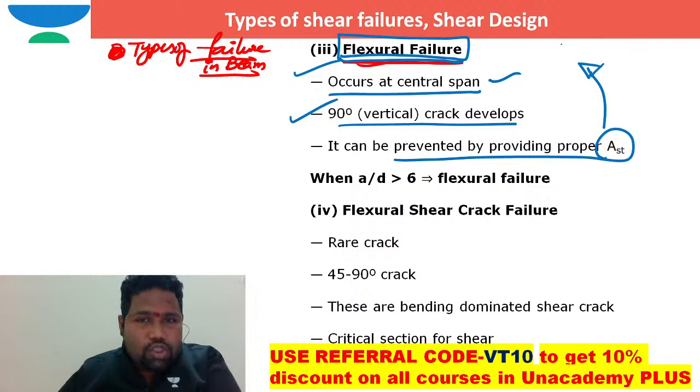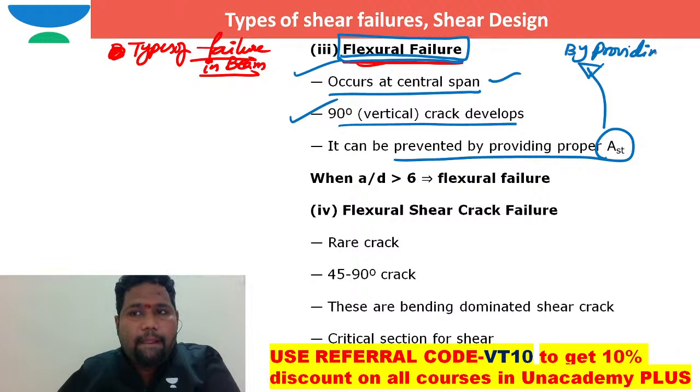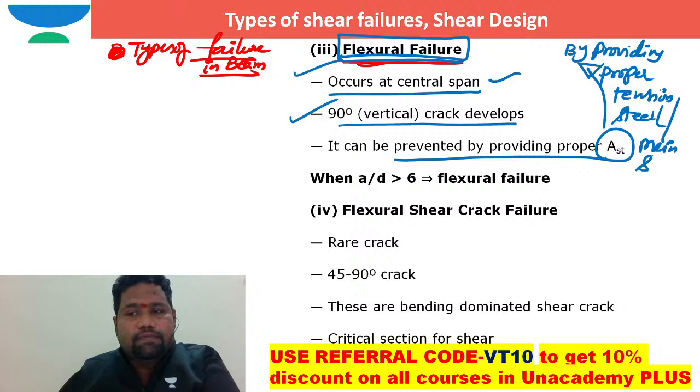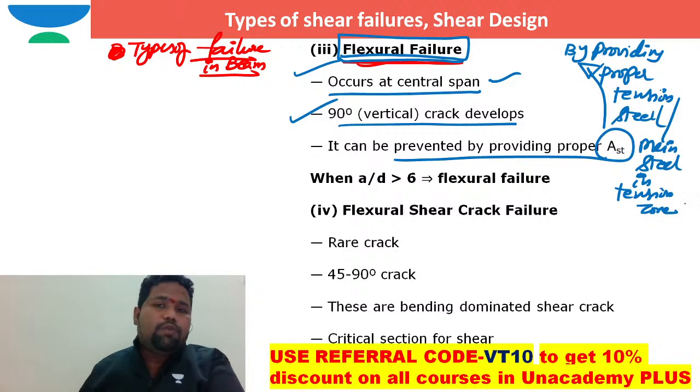We are able to stop this type of flexural failure.